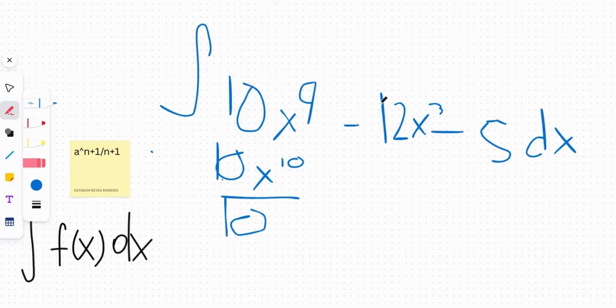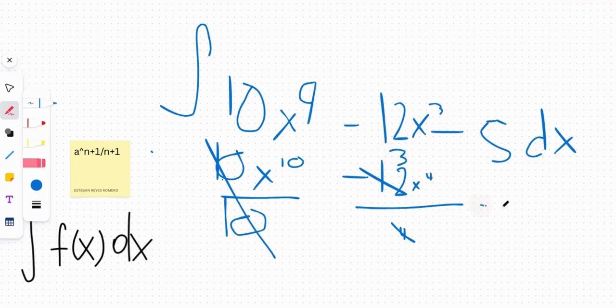So if you see, we did the power rule, and this just goes away. Then over here, this is going to be 12x to the fourth divided by 4, which we can simplify. We can simplify by 4, so negative 12 divided by 4 is just 3.